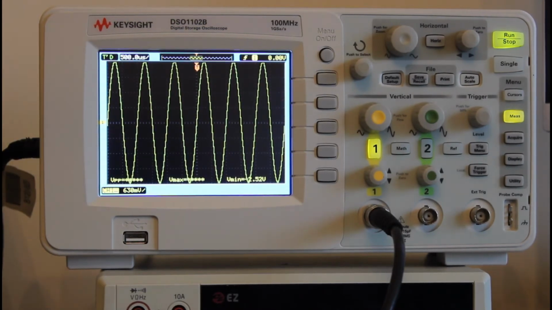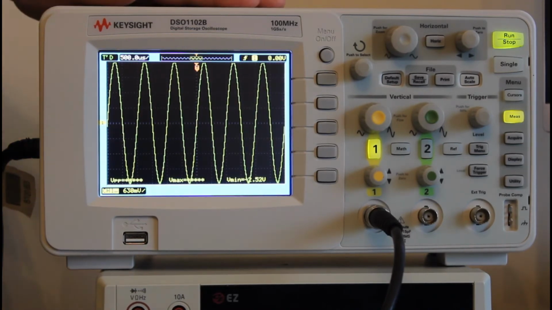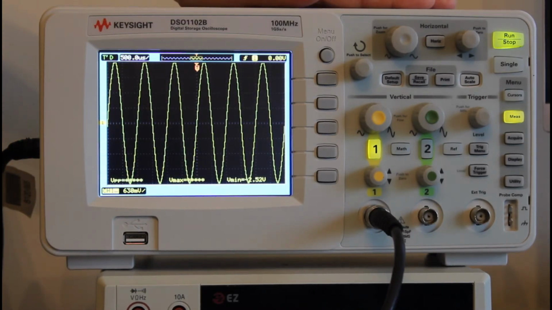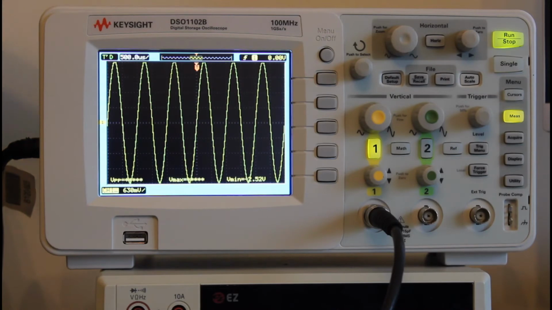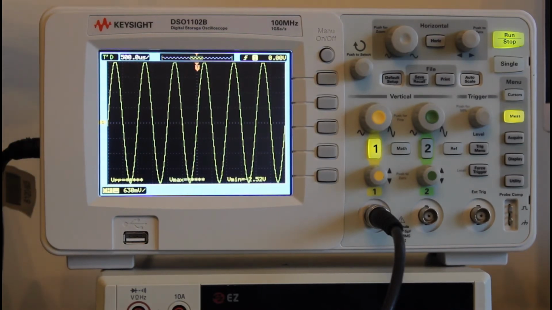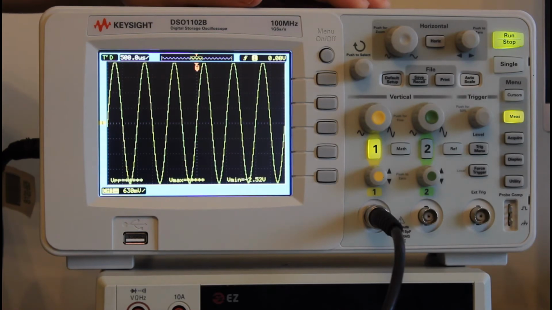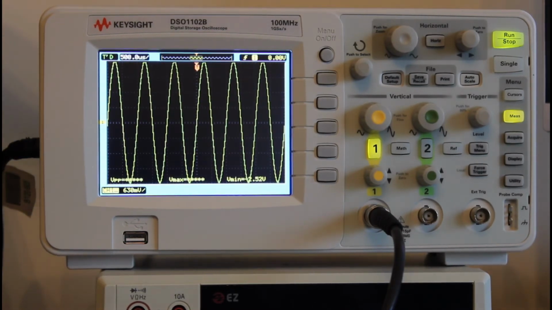Most of the time we use average mode to acquire the data from the function generator or from the circuit input into the oscilloscope. So what's the difference between normal mode and average mode? Average means averaging multiple collections and then showing the average, which is a more precise method.